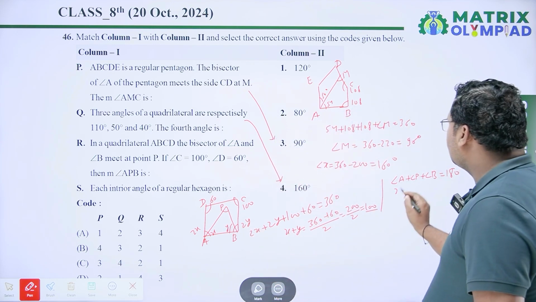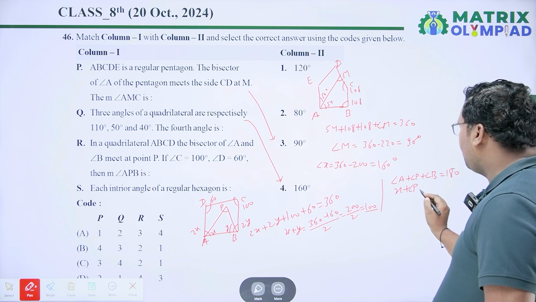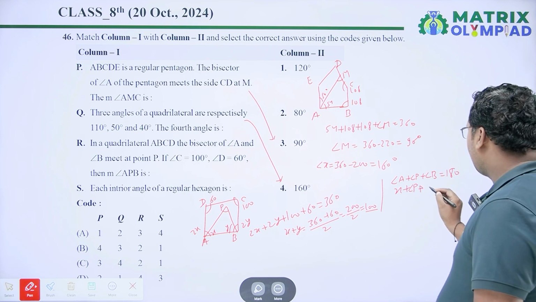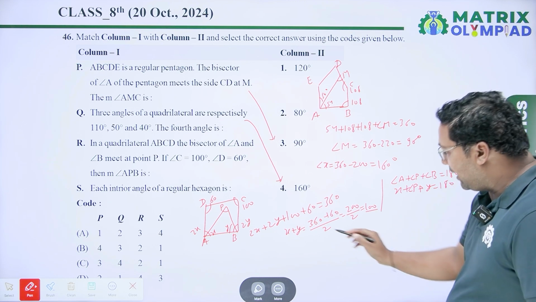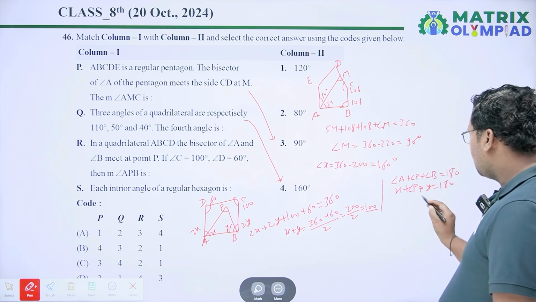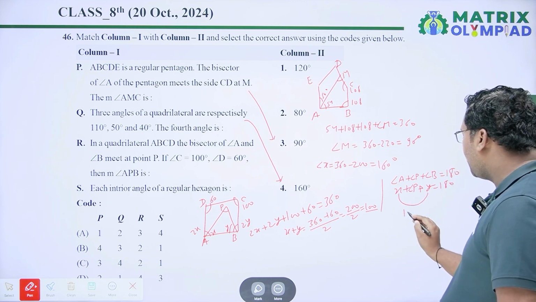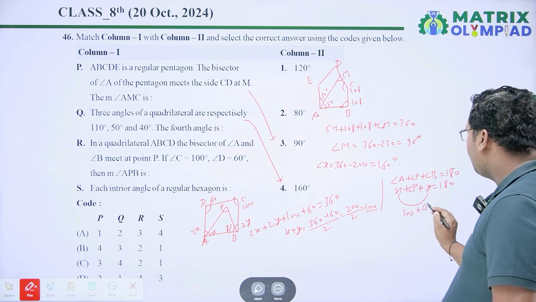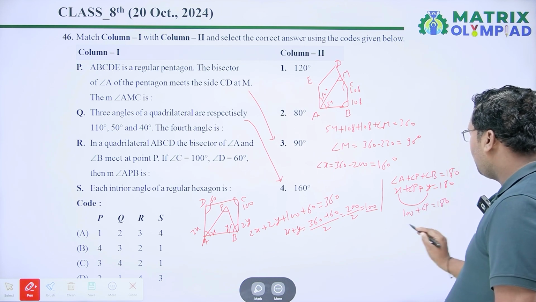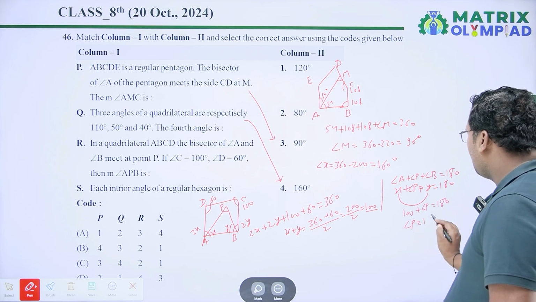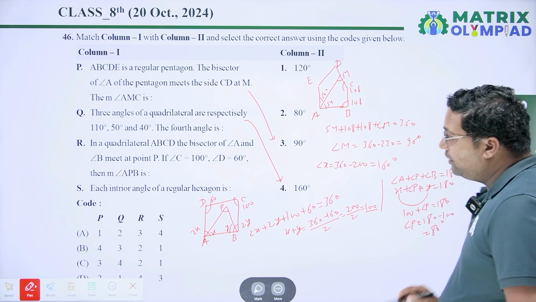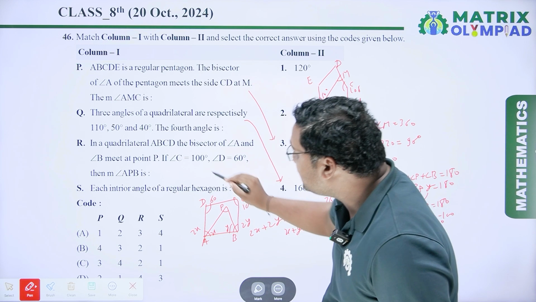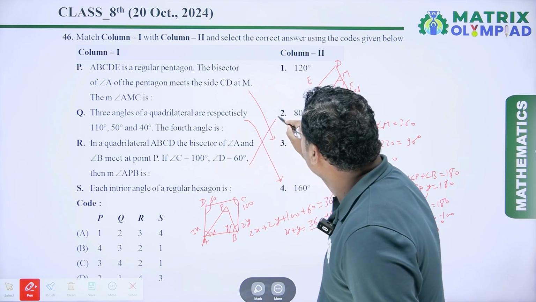So x plus angle P plus y is equal to 180 degrees. And here x plus y is 100 degrees, so 100 plus angle P is equal to 180 degrees. So angle P equals 180 minus 100, which is 80 degrees. So for P, the second one is true.